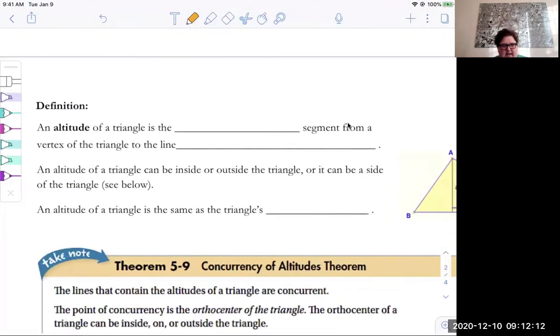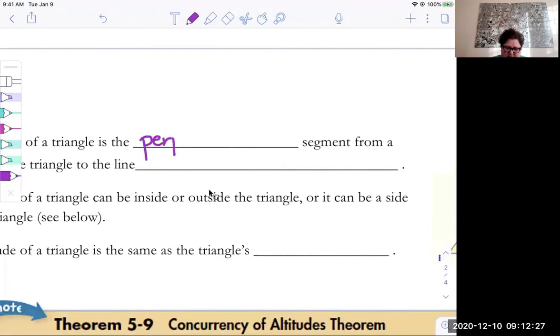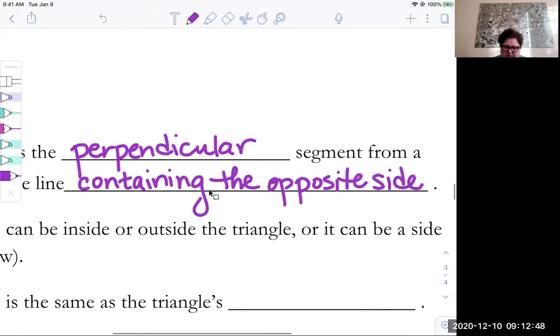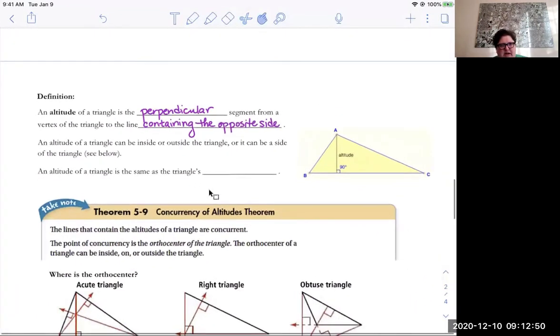All right, second idea. So we talked about medians and centroids. Now we're going to focus on altitudes and their point of concurrency. An altitude of a triangle, this is the definition, is the perpendicular segment from a vertex of the triangle to the line containing the opposite side. The reason I'm saying it that way is because with an obtuse triangle, and I drew this for you before, two of the altitudes actually lie outside of the triangle.